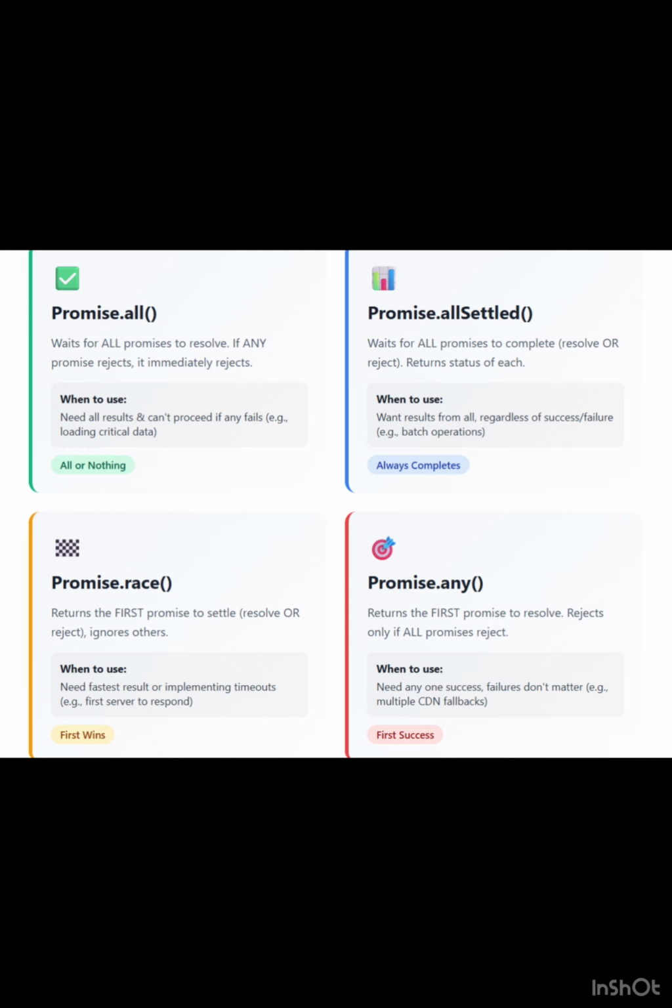So quick recap. Use promise.all when you need all results. allSettled when you want to see everything regardless of success or failure. Race when you only care about the fastest one. And any when you just need one success.